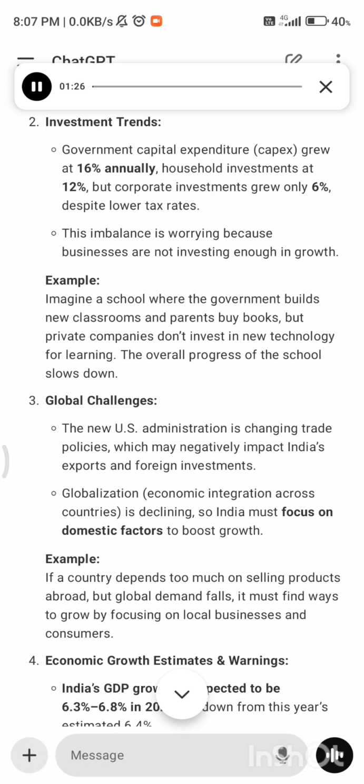Number 3. Global challenges. The new U.S. administration is changing trade policies, which may negatively impact India's exports and foreign investments. Globalization, economic integration across countries, is declining, so India must focus on domestic factors to boost growth. Example: if a country depends too much on selling products abroad, but global demand falls, it must find ways to grow by focusing on local businesses and consumers.